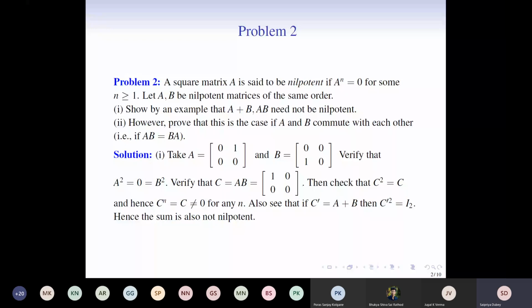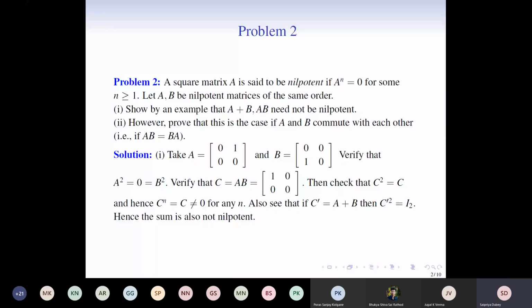So therefore we have that c to the n is not equal to 0, and therefore c is not nilpotent. An interesting thing is that these two matrices will serve both the purposes. If we take c prime equal to a plus b, then c prime square is equal to the identity matrix. And the identity matrix is not nilpotent because I to the n is equal to I for every n, which is a non-zero matrix. So the sum is also not nilpotent.